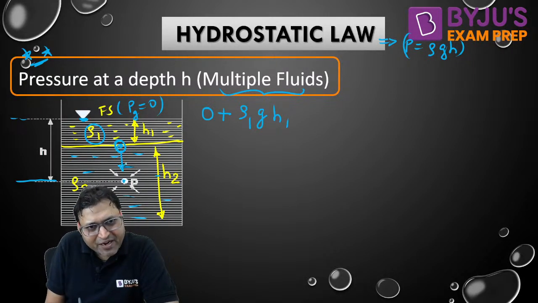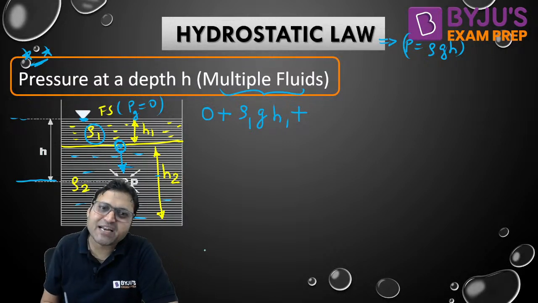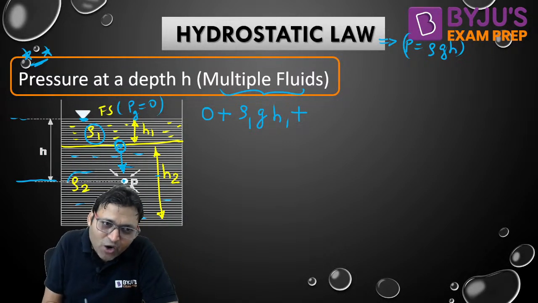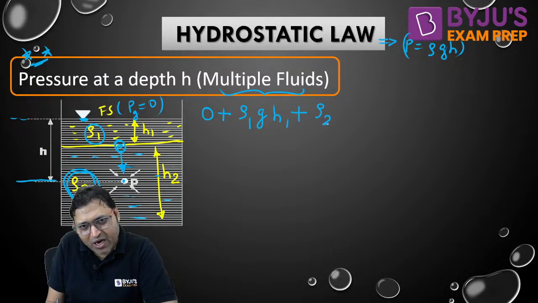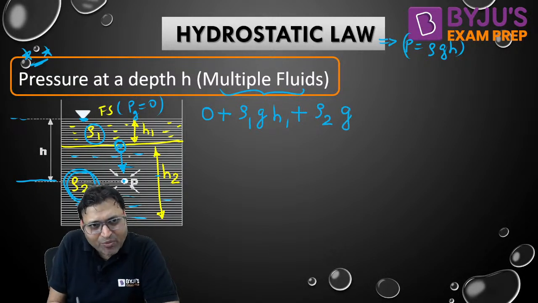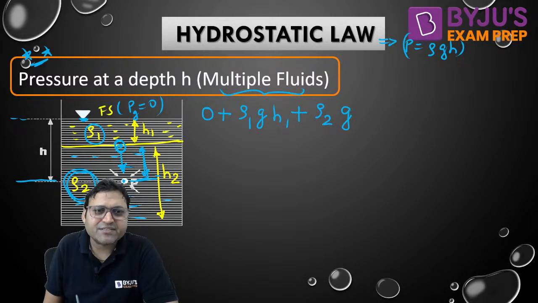Now our objective is to reach point P. So we are further moving in downward direction, so again pressure will increase and pressure is written by rho gh. Now we are traveling in rho 2 static fluid, so it will be rho 2 into g, and how much distance are we traveling? That is h minus h1.